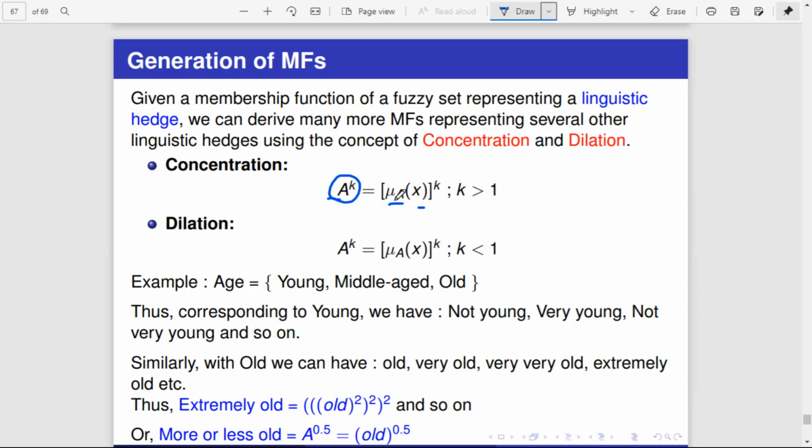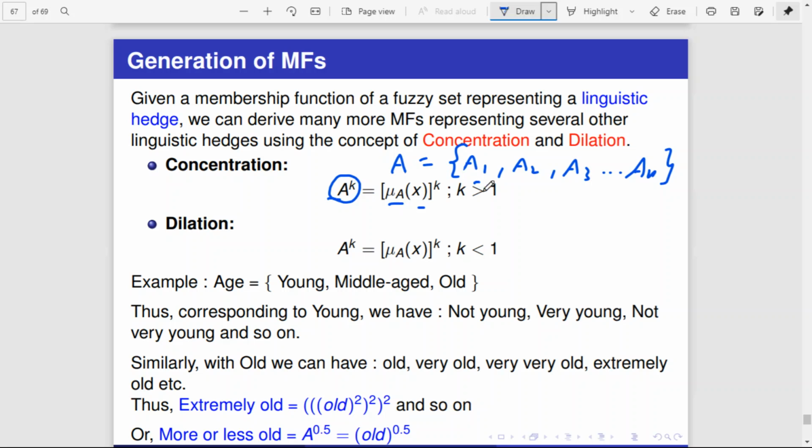It means that already you have a membership function, already you have a fuzzy set whose result is nothing but mu A of x. Say you have a fuzzy set A, and this fuzzy set contains some values like a1, a2, a3, up to an. How did you get these different values?